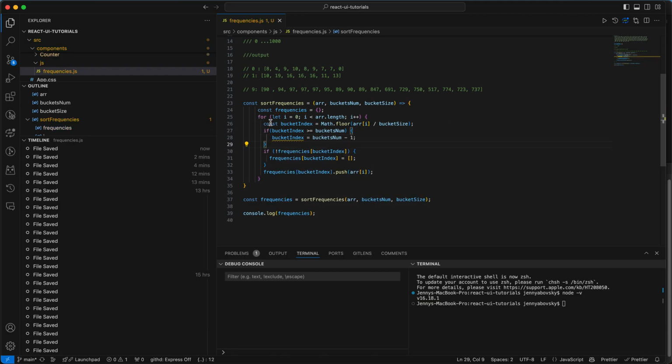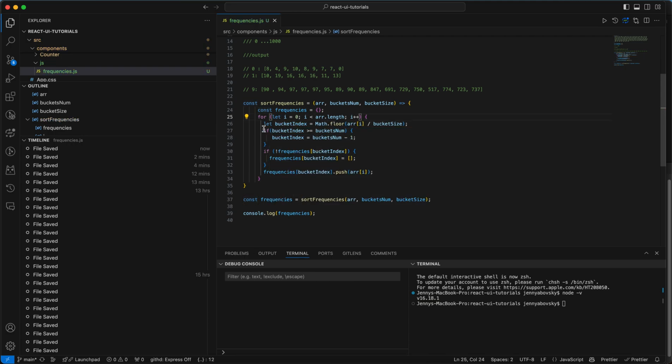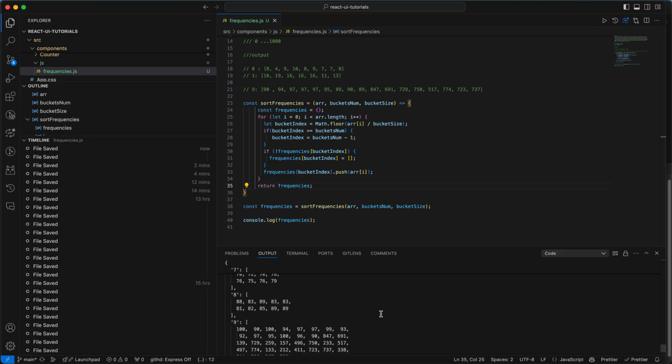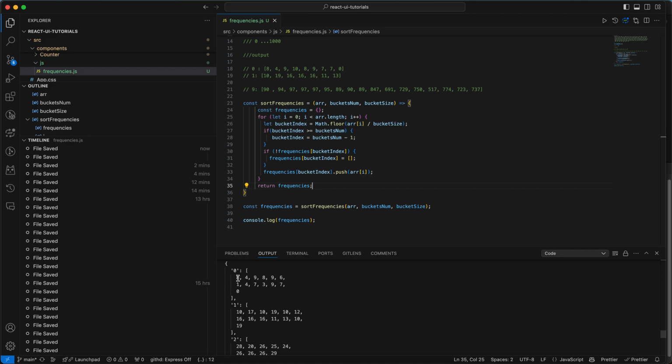In this case I need to convert it to let. We're asking if it's larger than the bucket's num, then we put it as the last bucket, and then everything behaves the same, and at the end we return frequencies. So let's run it and see how it goes. We have our map and the numbers, but they're not sorted, so it's hard to see.